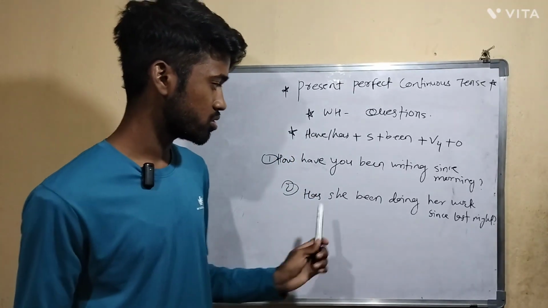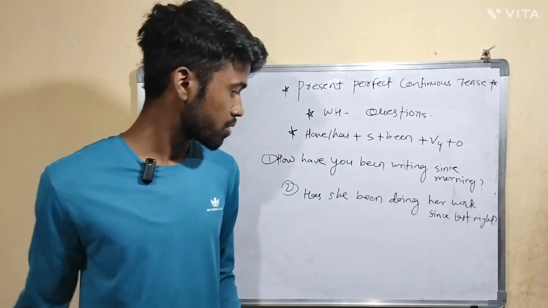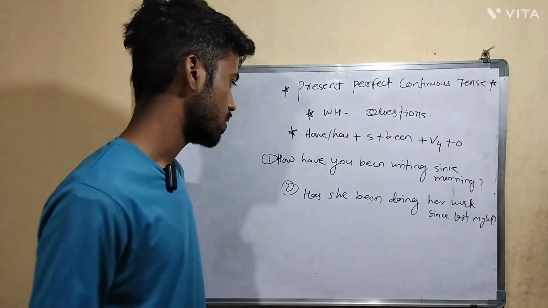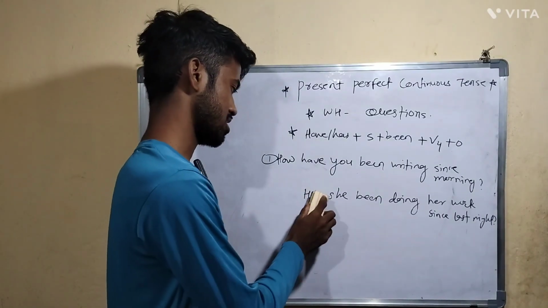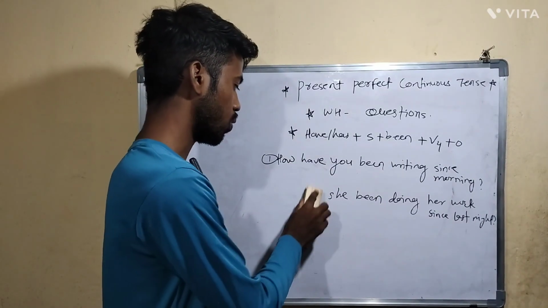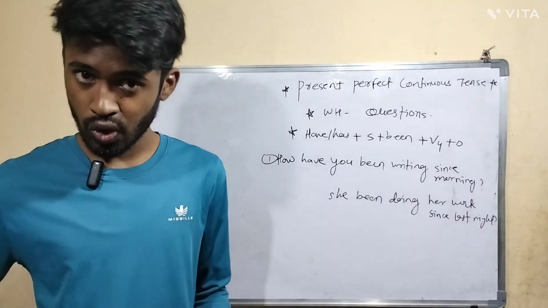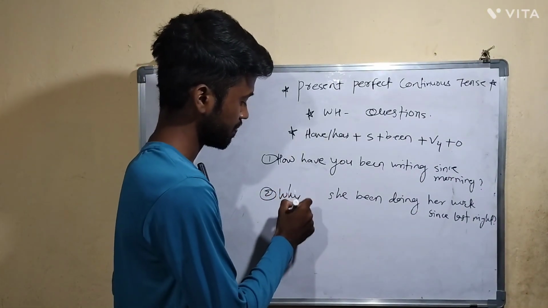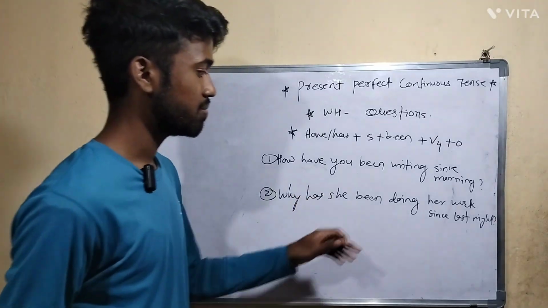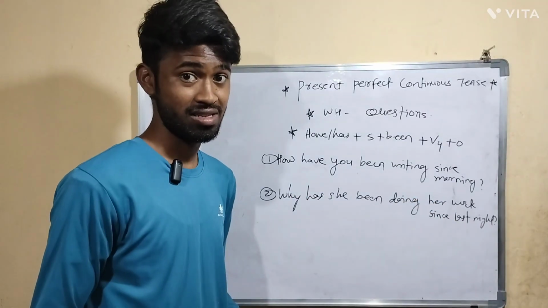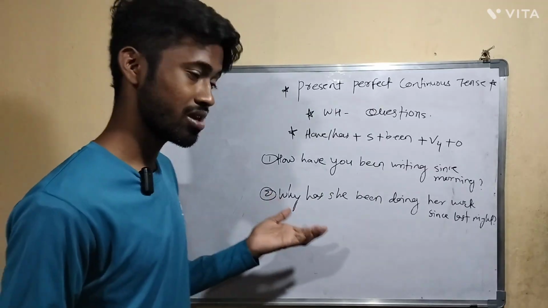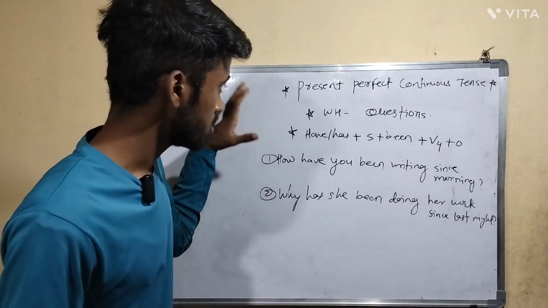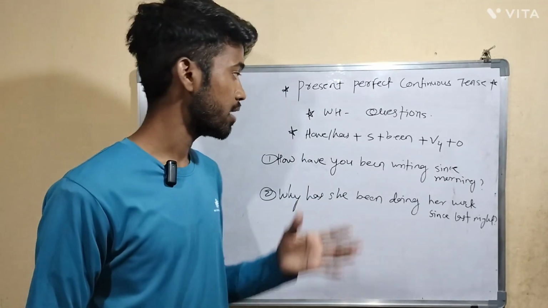So let's turn this question into a WH question. Has she been doing her work since last night? Here we can add a WH word: why has she been doing her work since last night? So this is a simple question, right? We are asking the reason with why, and with how we are asking the method. So this is all about verbal questions and WH questions.